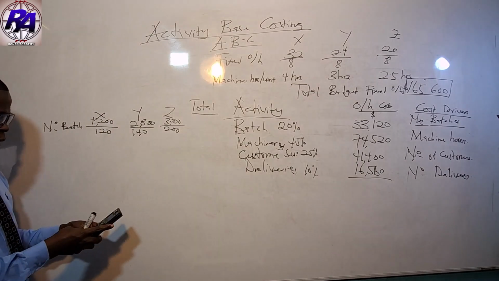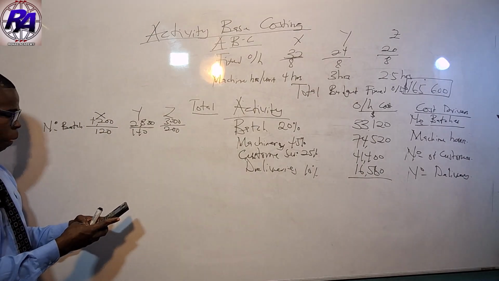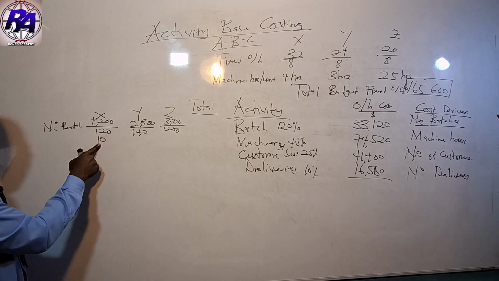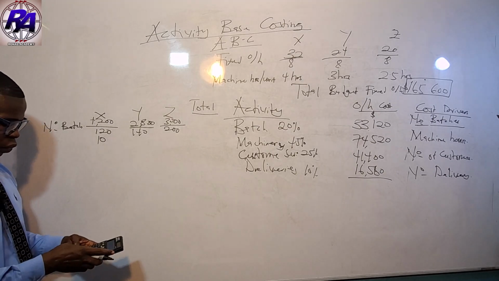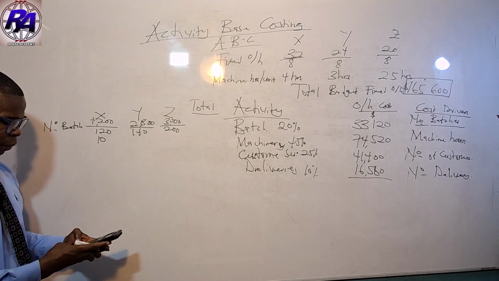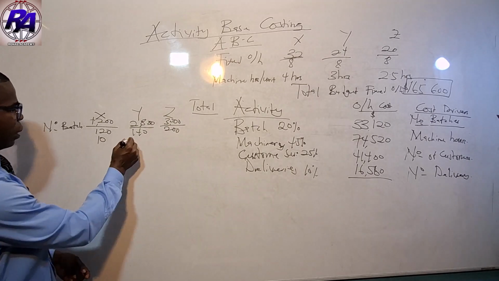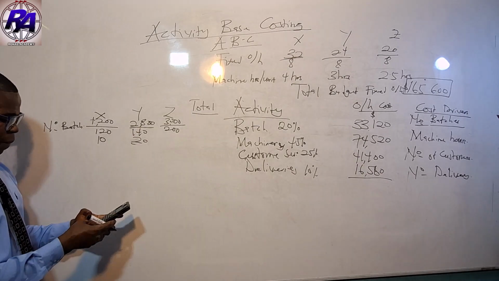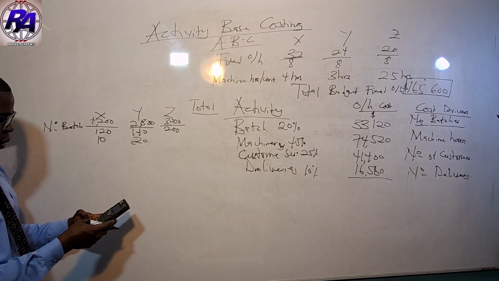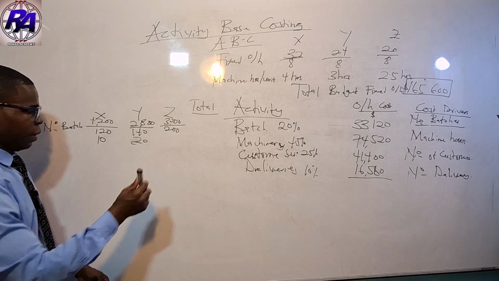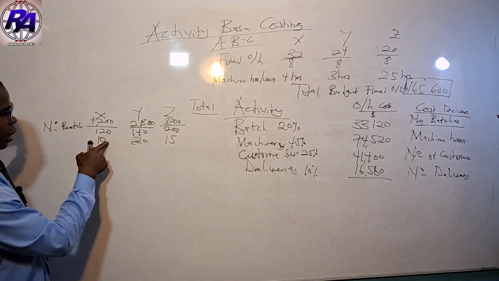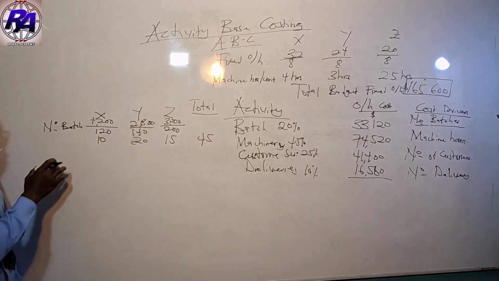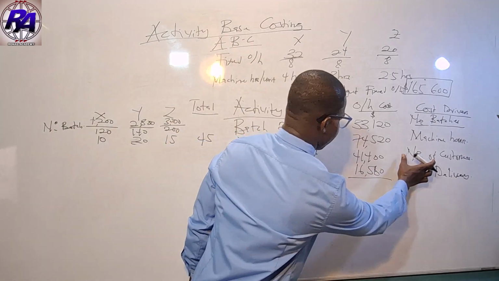This is going to be 1,200 divided by 120. The first one is 10, so the number of batches here is 10. Then the second one is 2,800 divided by 140, and that's giving us 20. The last one is 3,000 divided by 200, and that's giving us 15. So we sum up 10 plus 20 plus 15, and this gives us a total of 45 for batches.